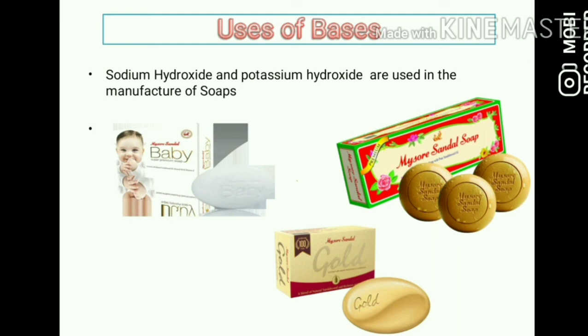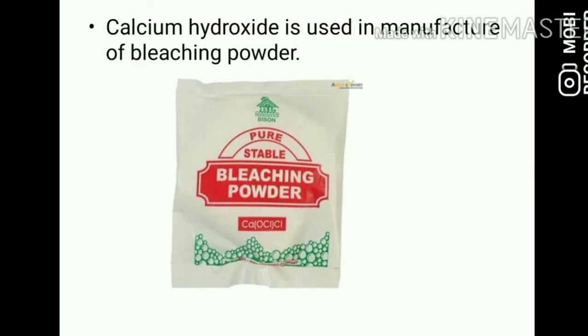Potassium hydroxide is used in toilet soaps, and sodium hydroxide is used in soap used to wash clothes. Calcium hydroxide is used in the manufacture of bleaching powder, which is used as a cleansing material.